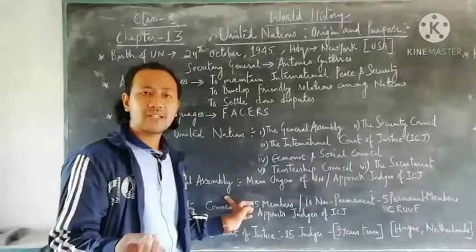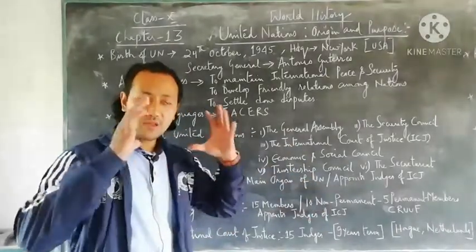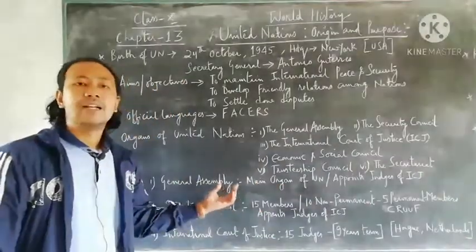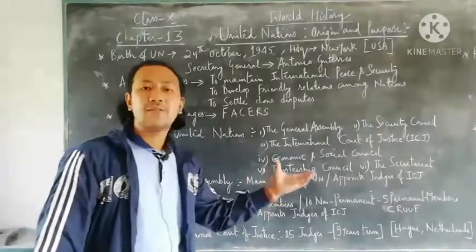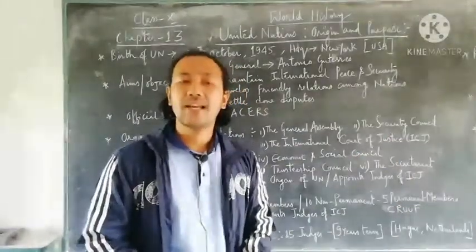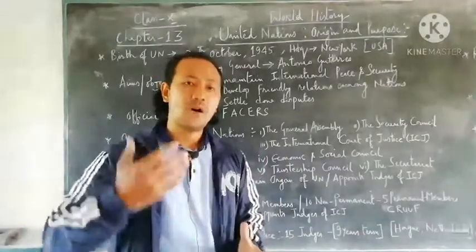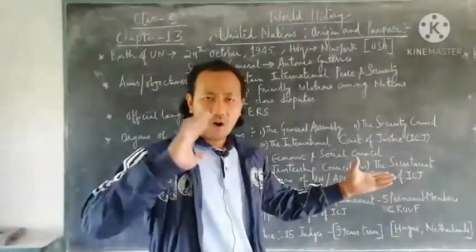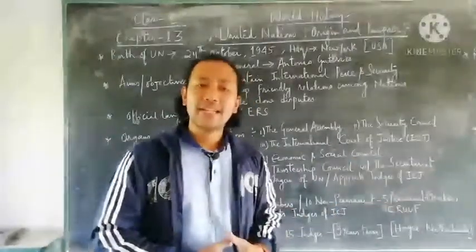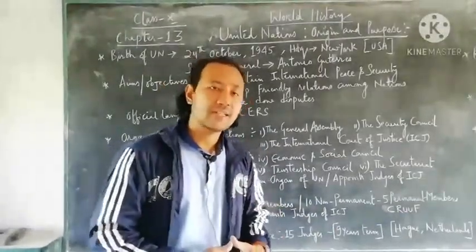The General Assembly is considered one of the main organs of the United Nations, because all the responsibility is vested in its powers, and it even has the power to appoint the judges in the ICJ, which stands for International Court of Justice. That is like a Supreme Court, more powerful than a Supreme Court. It is an international court of justice for all nations, where a country can plead for any kind of case or problem to be given a proper judgment as well as justice.